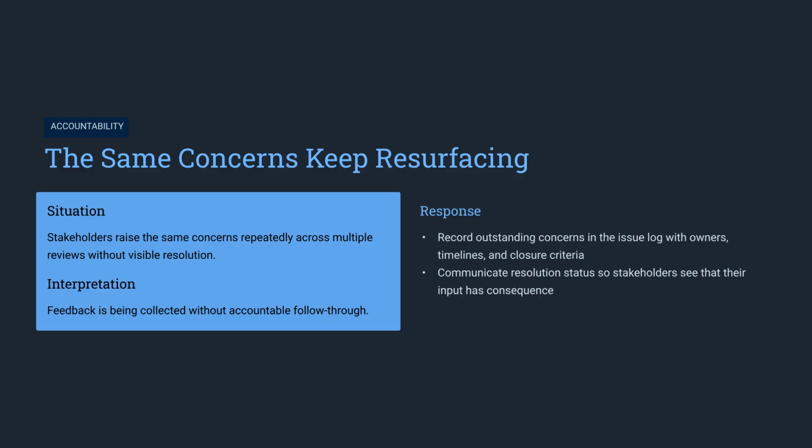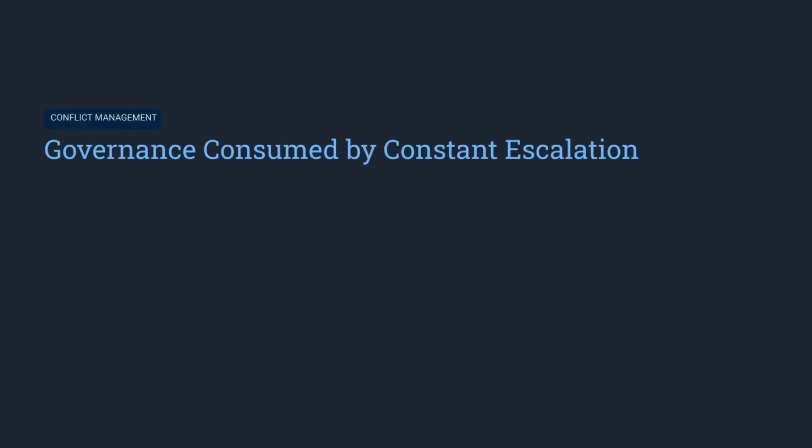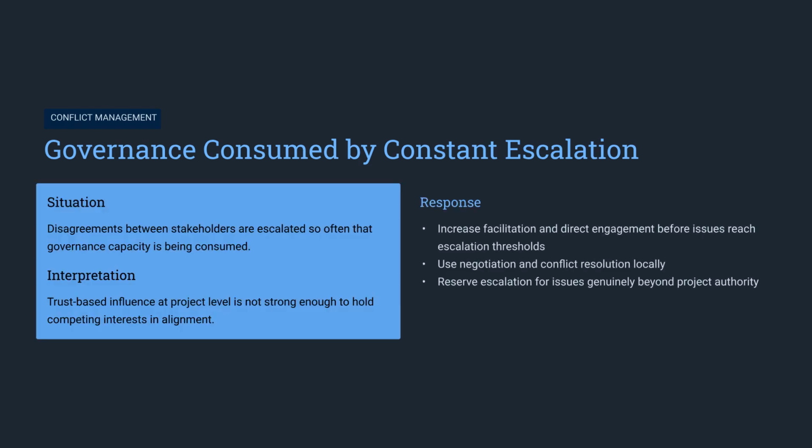If concerns keep resurfacing, there is no accountable follow-through. Log these issues with owners and closure criteria, and communicate the status so stakeholders know their input matters. When constant escalation consumes your governance capacity, your influence isn't strong enough locally. Increase your facilitation efforts and reserve escalation for issues truly beyond your project authority.